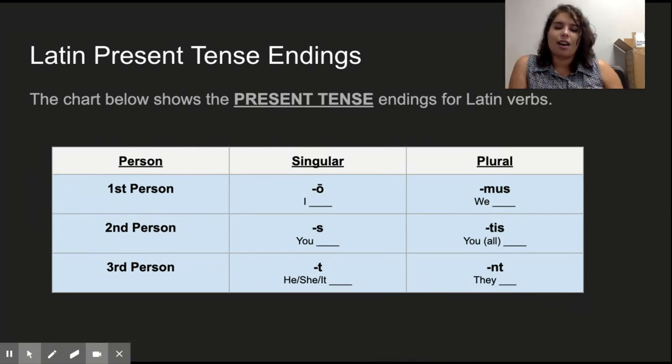I think there's a way of doing it to the tune of the Mickey Mouse song. It's like O, S, T, mus, tis, NT, present tense, present tense, present tense endings, or something like that. So that's one option for songs.